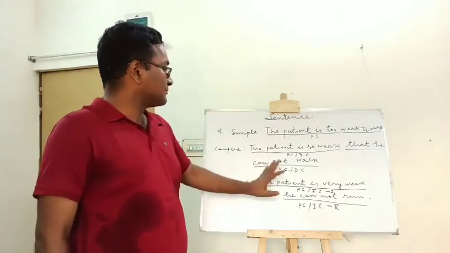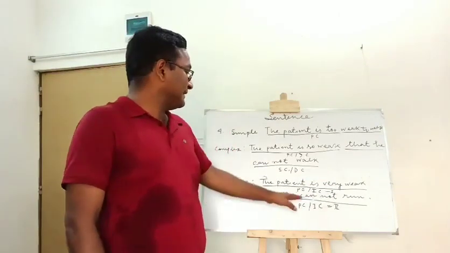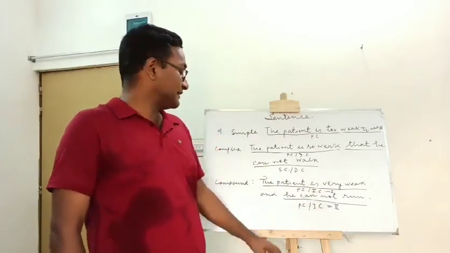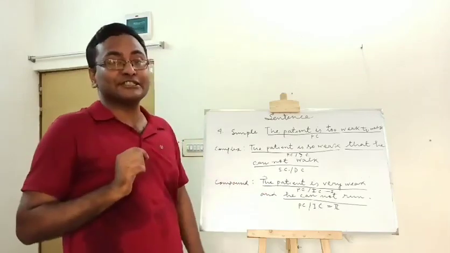Compound: the patient is very weak, this is principal clause 1. He cannot walk, this is principal clause 2. And they are connected with the help of and. And is a coordinating conjunction.